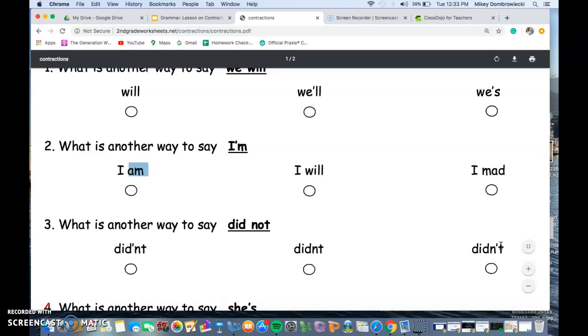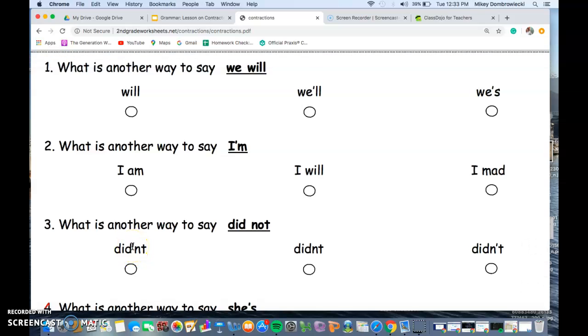So the answer is it's this one, didn't, because remember, the apostrophe takes the place of that other part. So it has the did, then we have the N, the apostrophe T for did not. If we were to choose this answer, it would basically be did, this apostrophe would kind of take the place, and it would be did not. So it wouldn't make sense.